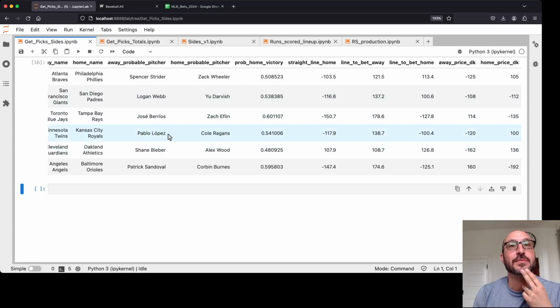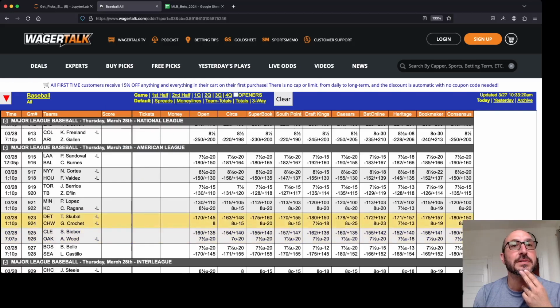Next up, we want to look at the Royals and see if we can get better than even money, which we should be able to get because DraftKings is offering even money. So let's take a look at the Royals. And you see we could get plus 110 at open. And there's several places offering better than even money, circles at plus 105. But we'll take this open at plus 110 for the Royals.